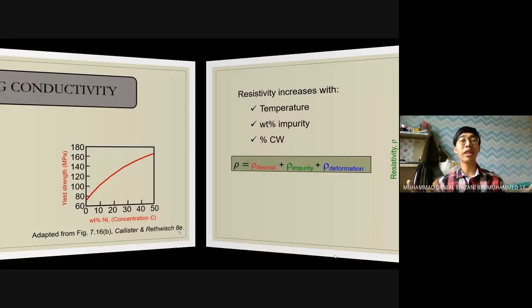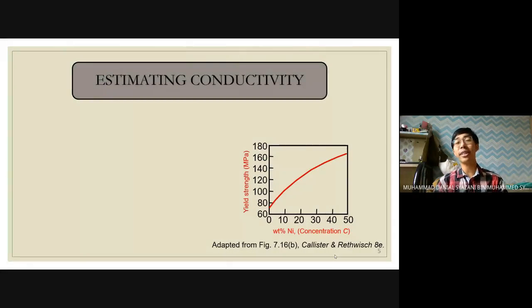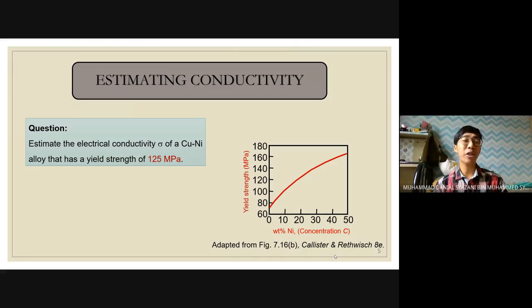So let's move to the interesting part, which is estimating conductivity, the calculating part, which is good to be practiced in our daily life, especially in exam. The question asks us to estimate the electrical conductivity of copper nickel alloy that has a yield strength of 125 megapascal. How do we start?